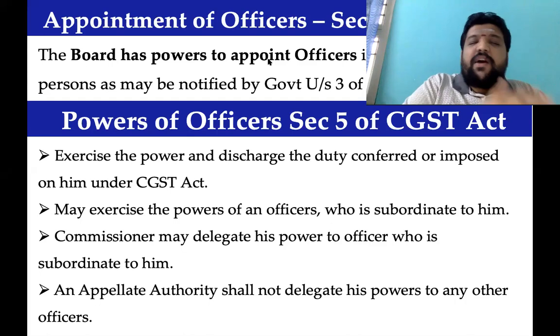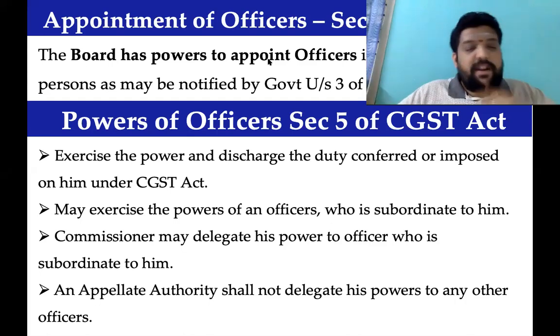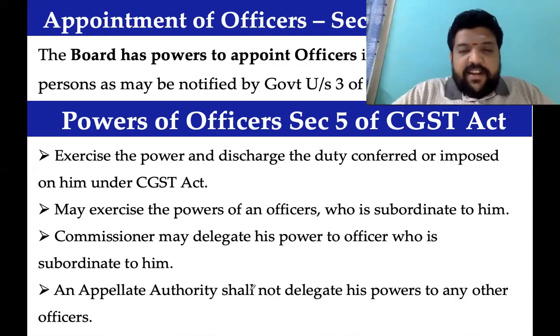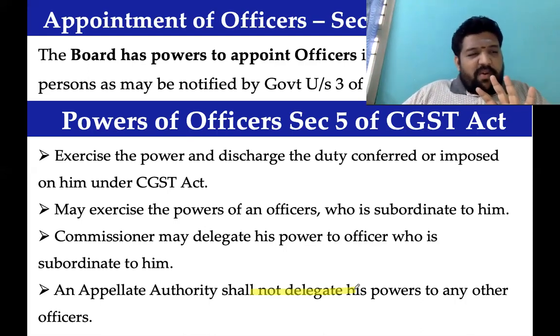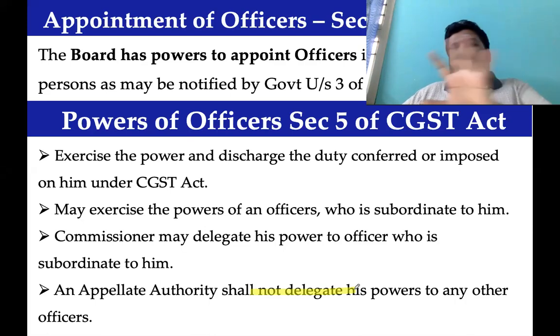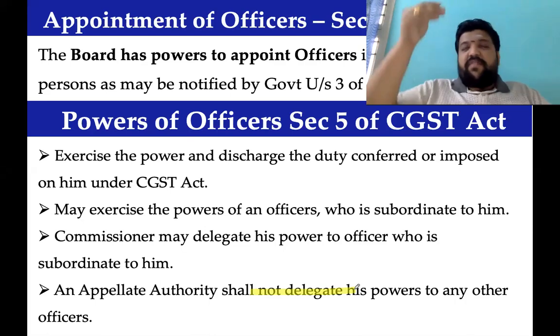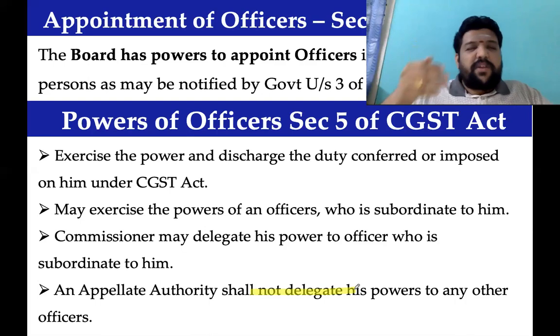Again, appellate authority, preferably appellate commissioner, commissioner appeals, all those appellate authorities shall not delegate their powers. I still remember one MCQ that appeared in the exam: which commissioner cannot delegate the powers? They gave a few options. One among them was commissioner appeals.